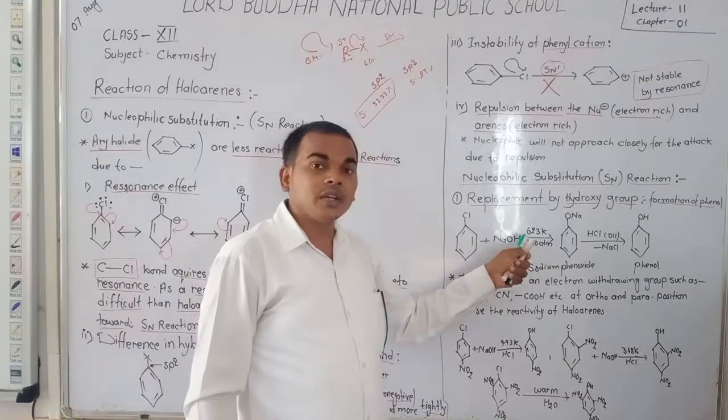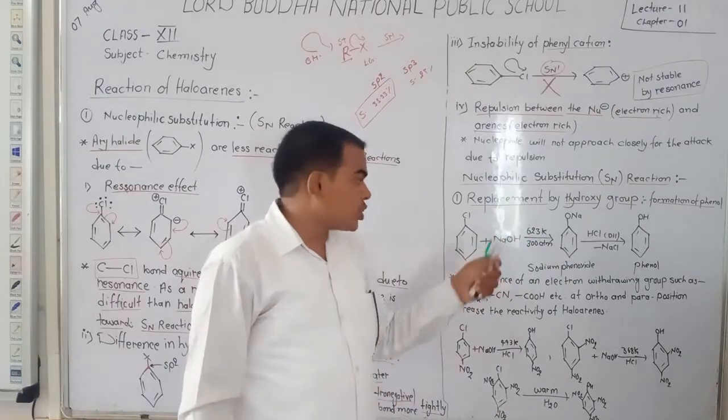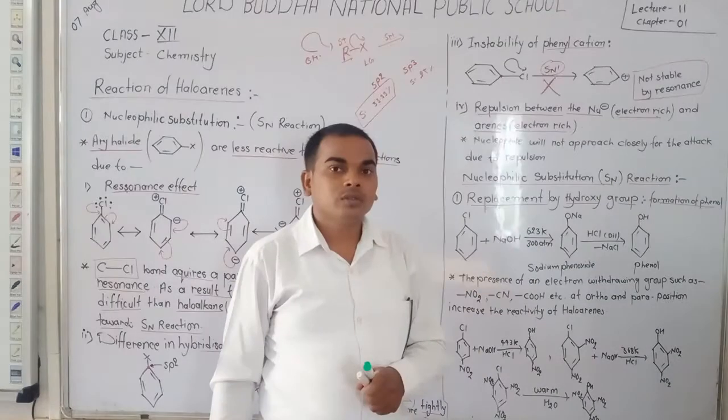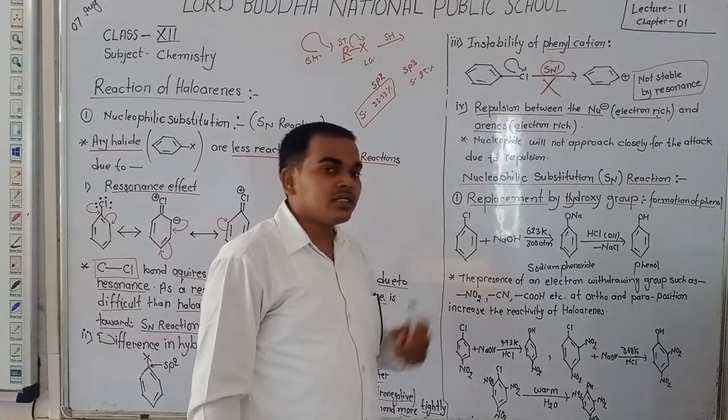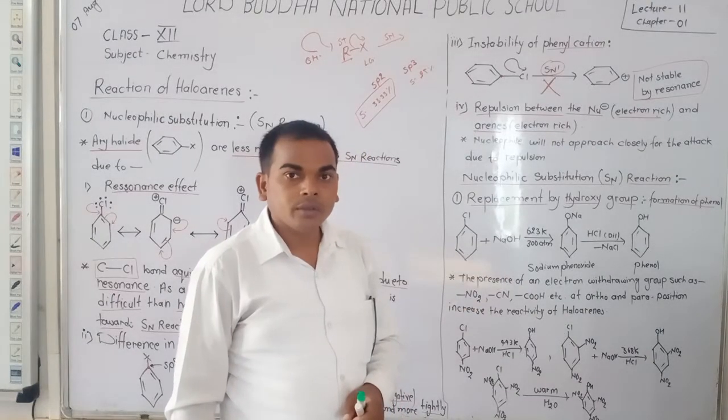Without this drastic condition, high temperature and high pressure, it is not possible for haloarenes to react towards the SN reaction. Okay.